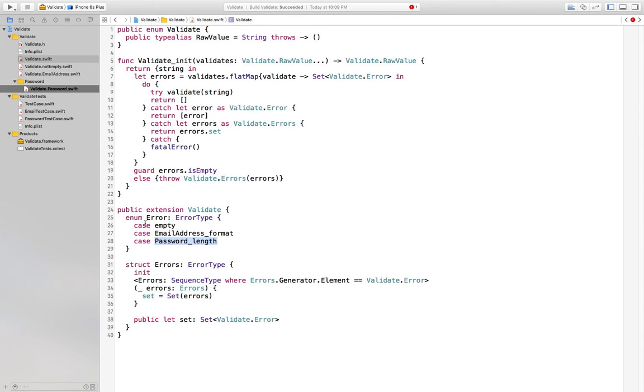So now we have 3 cases, and I think you can see why I am using that particular method, because I would really like to say that password errors and email address errors are validate errors, but there's no way to express that I know of in Swift. Because right now, I can make a set of validate errors.